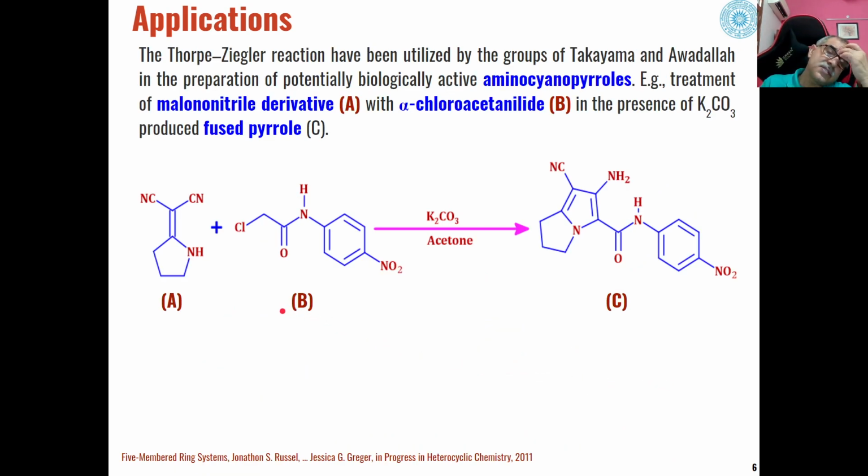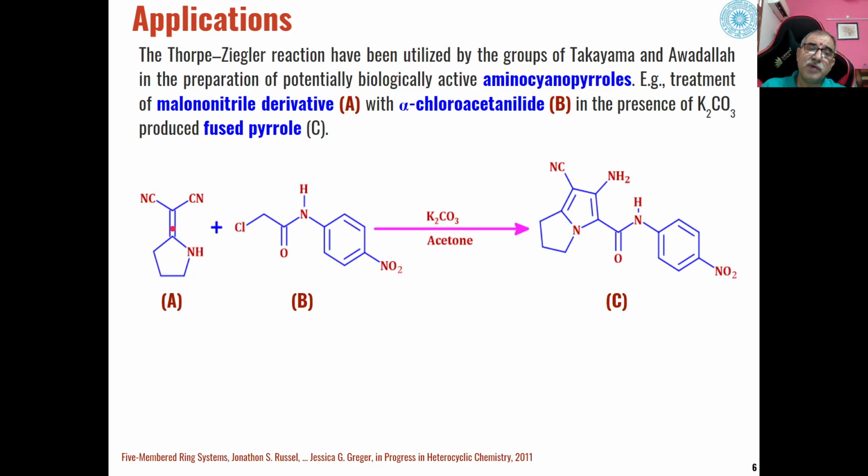Then the Thorpe-Ziegler reaction can also be used for the synthesis of amino pyrroles. These types of substituted moieties can be formed. For example, when we react a malononitrile derivative, so this part is the malononitrile, and it is condensed with this group having a ketone, then water will be removed and we will get this type of malononitrile derivative.